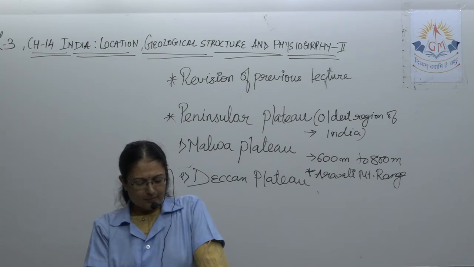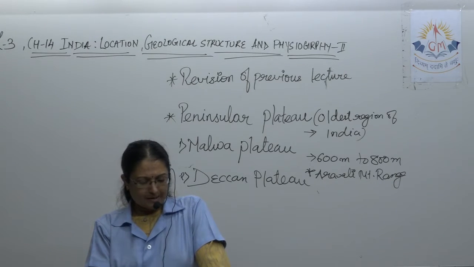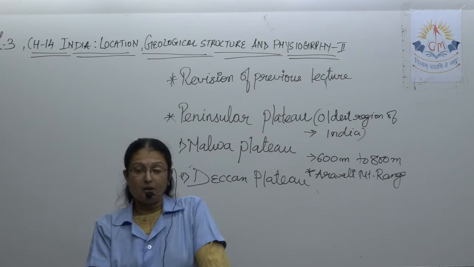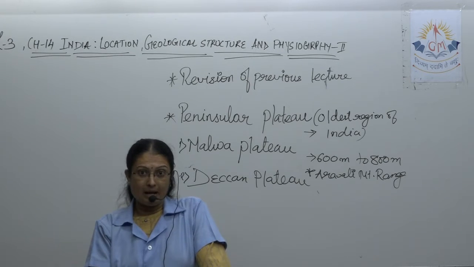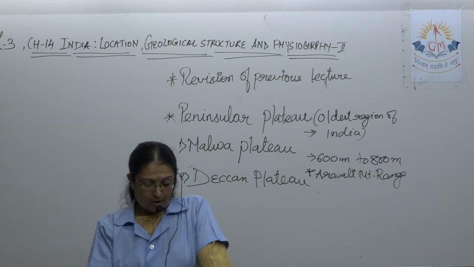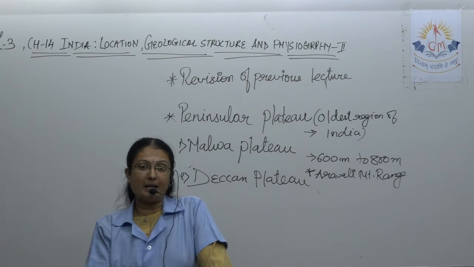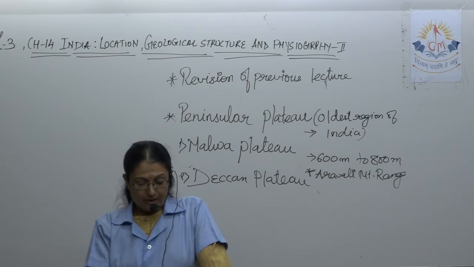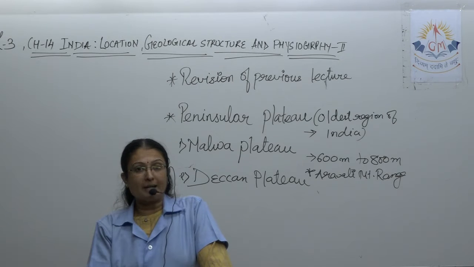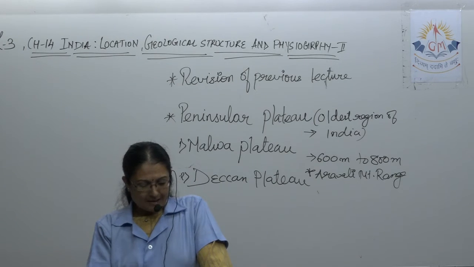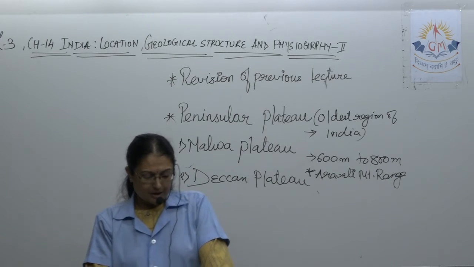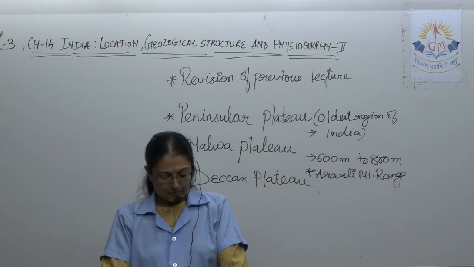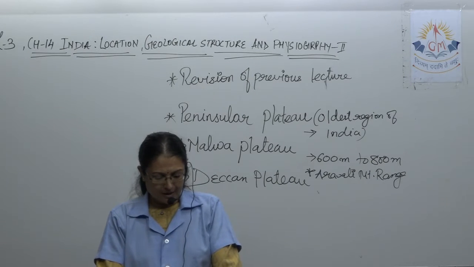It has several local names. It is known as the Sahyadri in Maharashtra. What is it called? Sahyadri. So Sahyadri in Maharashtra and Karnataka, and as the Nilgiri in Tamil Nadu. What is it called in Tamil Nadu? Nilgiri. And as the Annamalai in the Cardamom ranges. What is it called in the Cardamom range? It is known as the Annamalai in the Cardamom range.